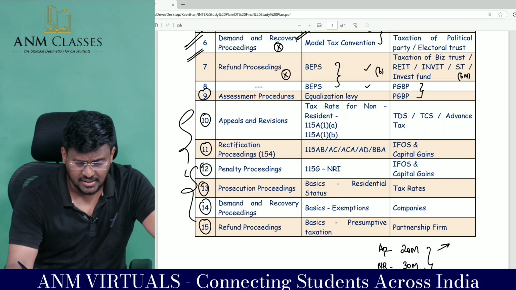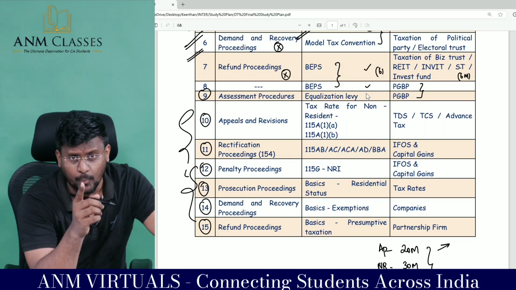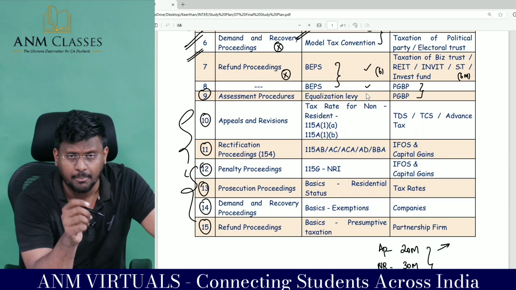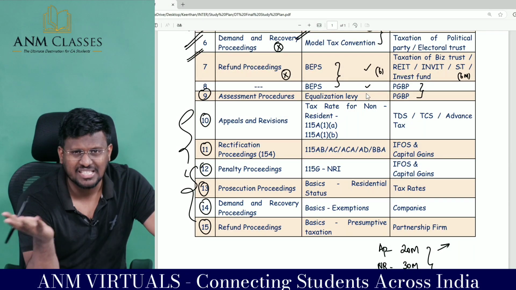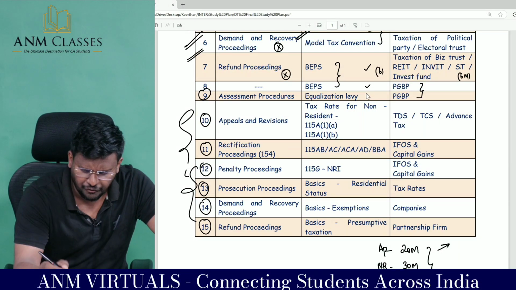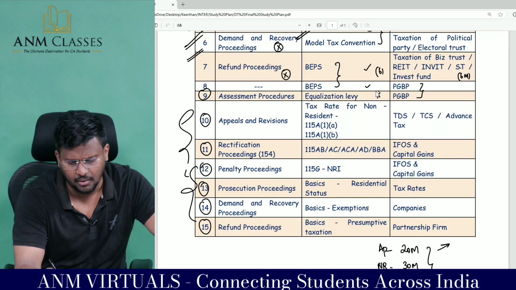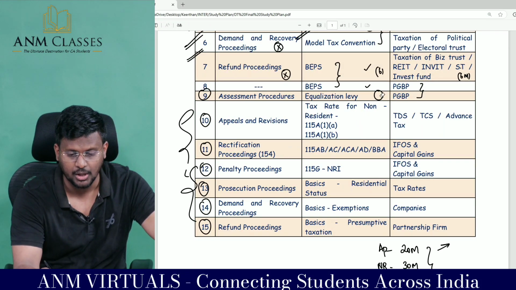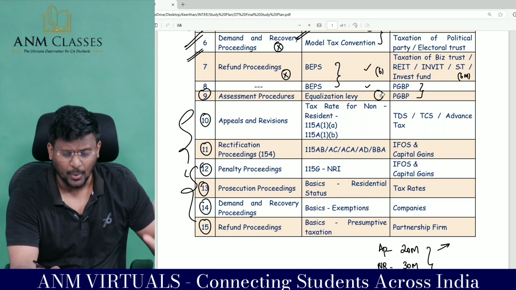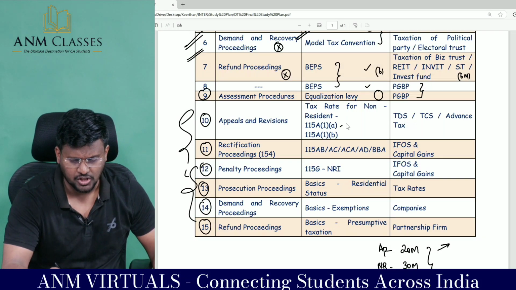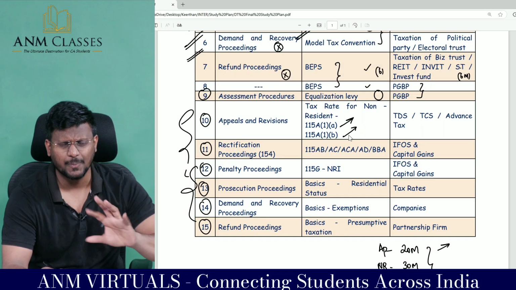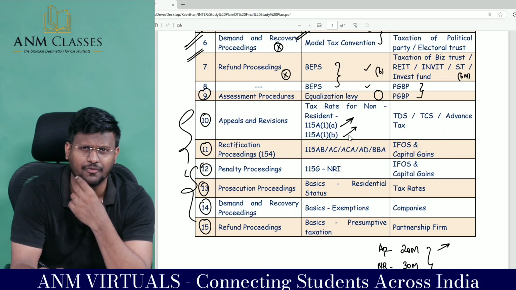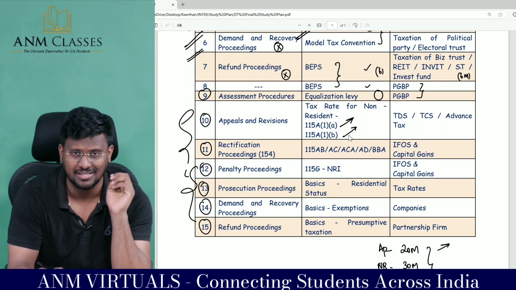And coming to non-resident, equalization levy: once you complete BEPS, action plan number 1 is equalization levy. 165, 165A, don't miss that, a very, very important area for the examination, my dear lovable students. Don't leave equalization levy in your preparation. Tax rate 115A subsection 1, clause A and clause B, especially clause B FR, has been changed from 10% to 20%, there is an amendment.